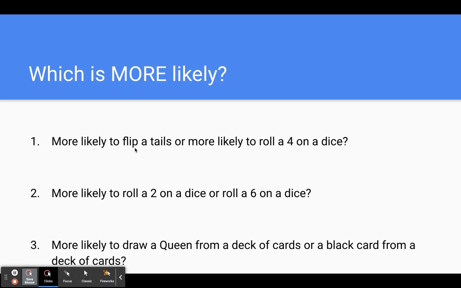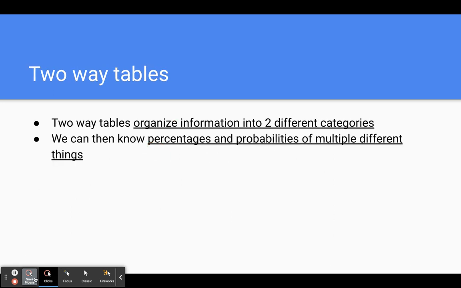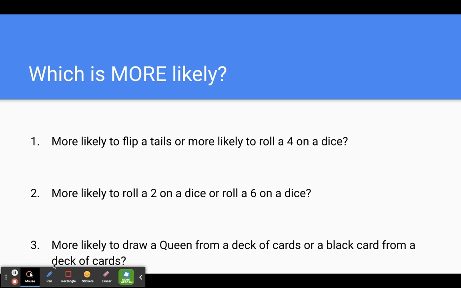Okay, when you're talking about what is more or less likely to happen, you just think of which probability is bigger. Is it more likely to flip a coin and get tails, or to roll a 6 on a dice? Tails is 1/2. Rolling a single dice is 1 out of 6. 1/2 is greater than 1/6, so you're more likely to flip a coin and get tails.